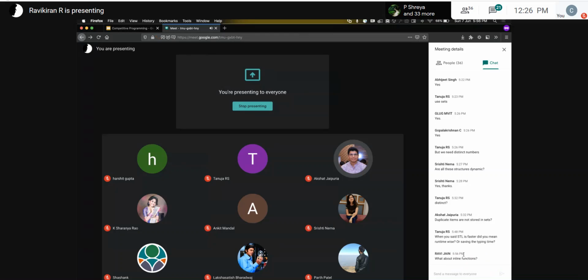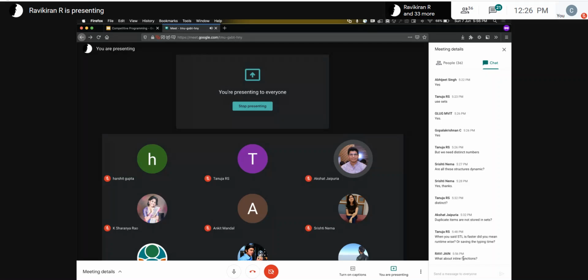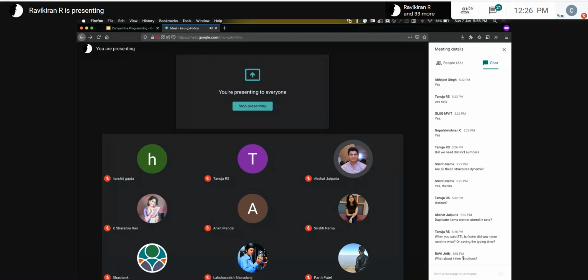So STL is generally better, unless you know for a fact that you'll be saving. If you know internally how it works and you know for a fact that the code that you write to replace that is doing a lot fewer operations, then only then I'd suggest using your own implementation over STL. Yes, inline function is also a good use. It's very similar to using macros, but there are some advantages and disadvantages. But inline function is also a good idea.